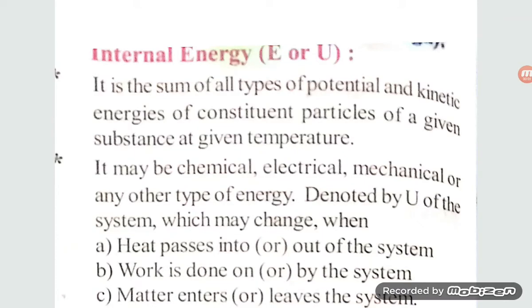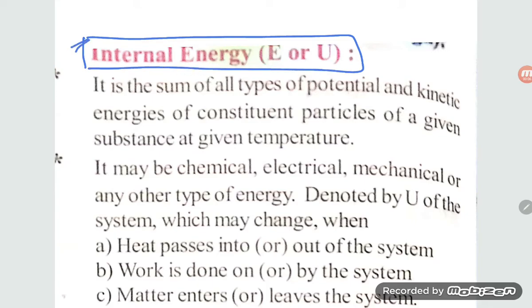Hello, good evening, students. Let us try to understand internal energy. This is the next topic from the Narayana NEET book, grade 11, from thermodynamics.